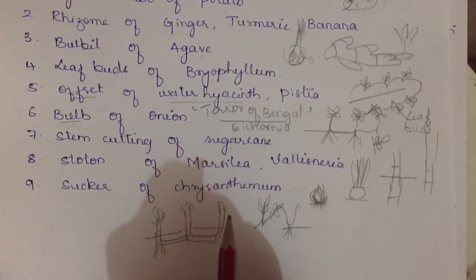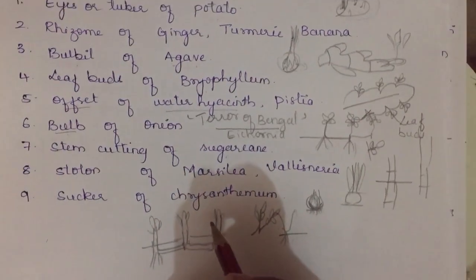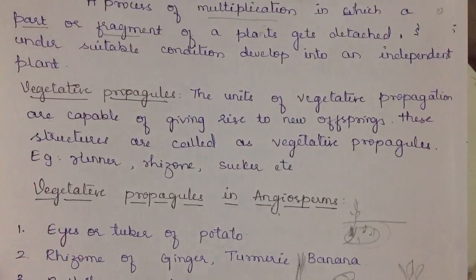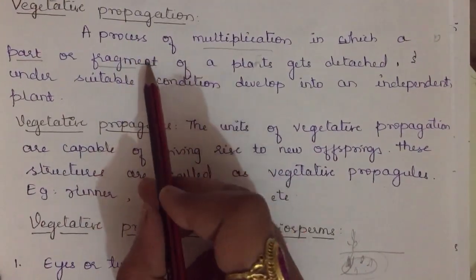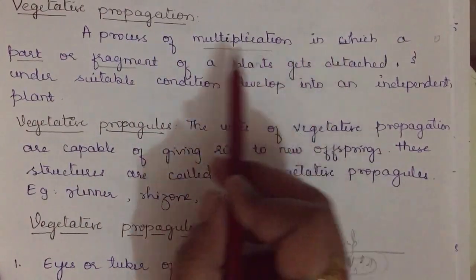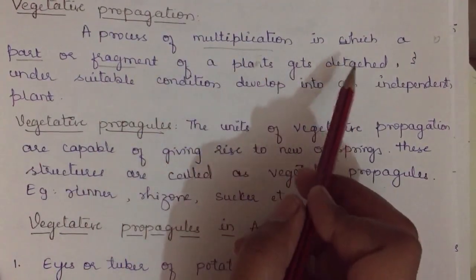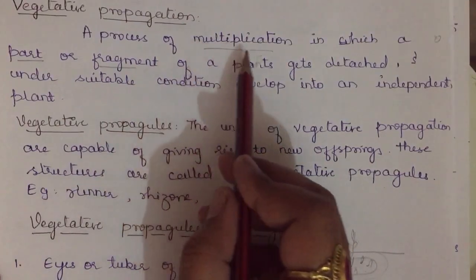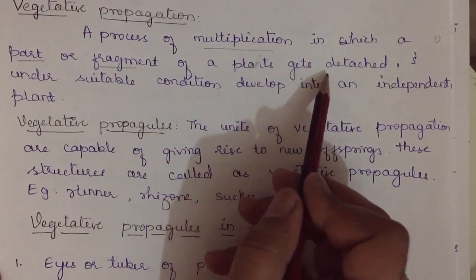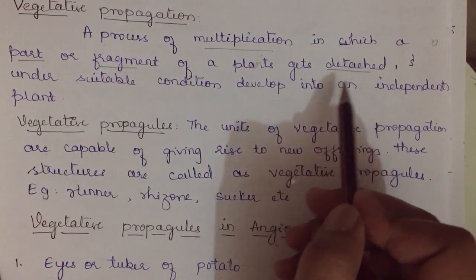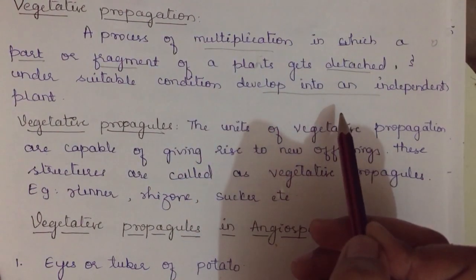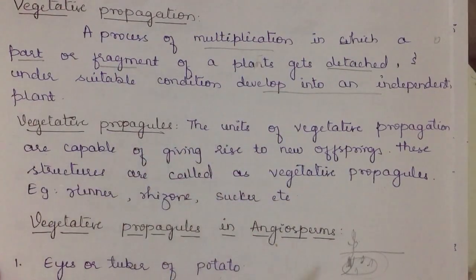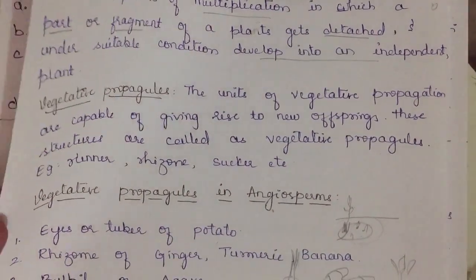Now I'll let you know which ones are very important from your exam point of view. They will ask what is vegetative propagation. Once again, it is a process of multiplication in which a part or a fragment of a plant gets detached under suitable conditions and develops into an independent plant. A part of a plant gets detached from the parental plant and develops into an independent plant, and that part we call a vegetative propagule. Now we gave many examples of vegetative propagules in angiosperms.